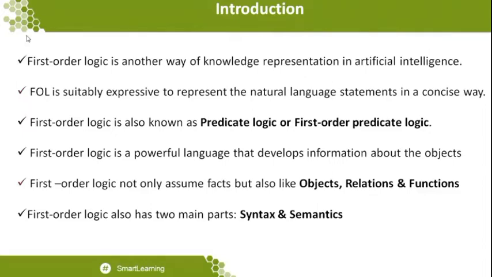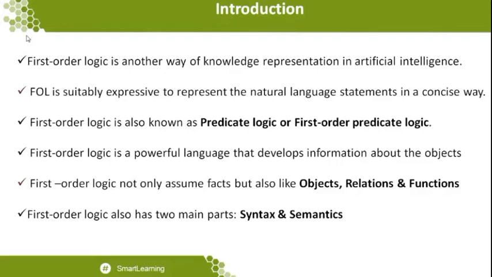In the previous session we saw some model examples of an object and a relationship. Object represents the name taken in the sentence, and relationship represents things like brother of, sister of. These are the different kinds of relations we make. Functions represent the predicate, like Ram is a boy, where boy is called a predicate or a function. So within this we have identified the terms object, relation and function.